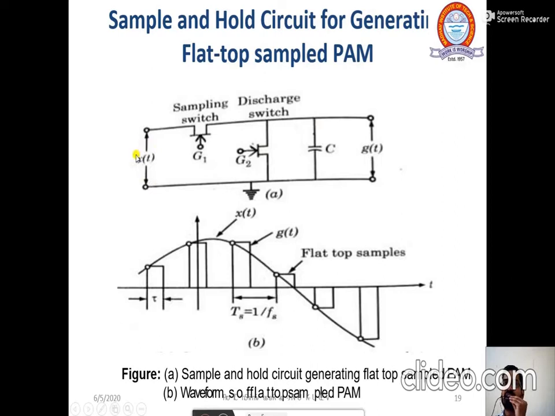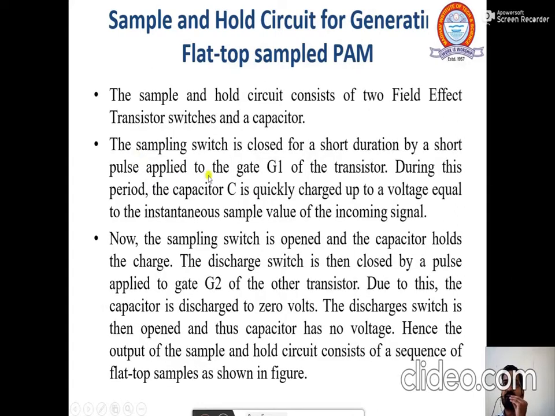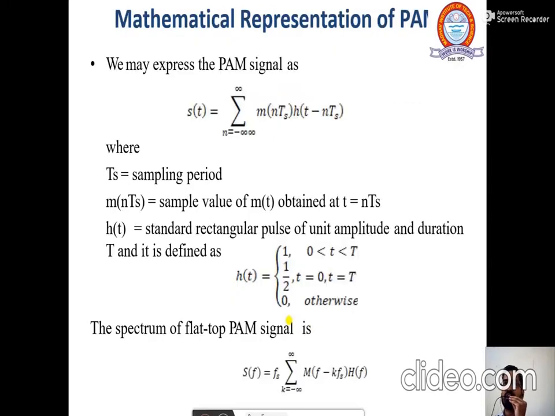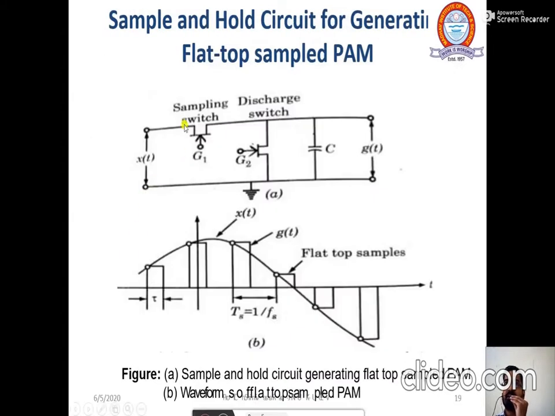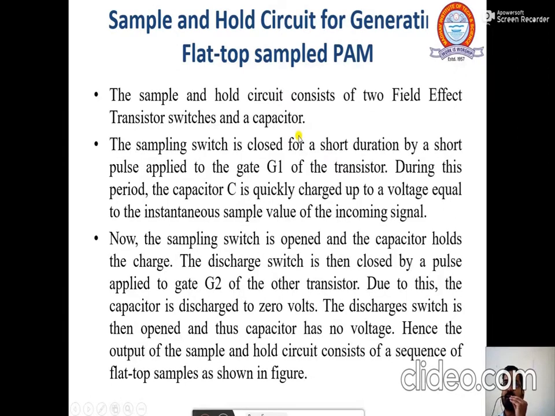Okay. Now when this gate is short, this capacitor starts charging. This time is very short, so the capacitor is charged up to the instantaneous value of this signal x(t). And then in the next process, now the sampling switch is opened. Once the pulse is off, the sampling switch is opened and the capacitor holds the charge. Now the discharge switch is closed by a pulse applied to the gate G2 of the other transistor. Due to this, the capacitor is discharged to 0 voltage.